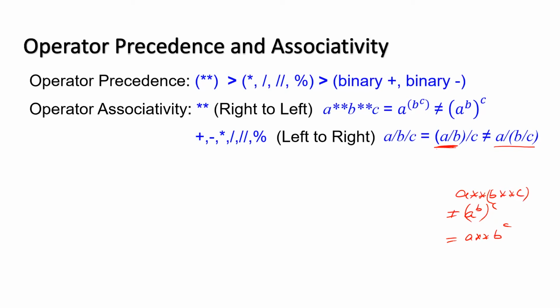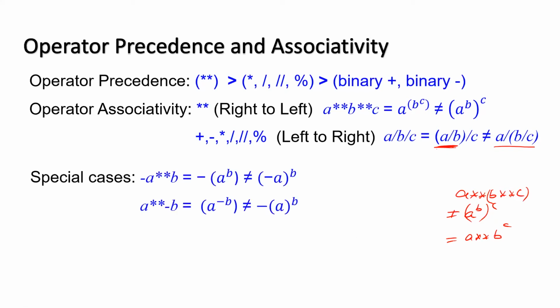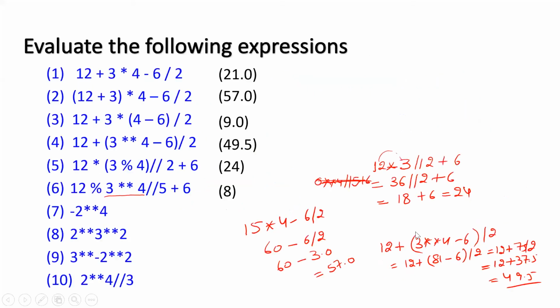One more thing you have to take care of. This is a special case, minus a raised power b. Minus a raised power b does not mean negative a raised power b. It actually means negative of a raised power b. And a raised power minus b means that the negative will remain with b. In this slide, if anyone has any problem, any doubt, any confusion, please ask. Now we go to the previous slide where you had to evaluate the expressions. Now check that all these things are clear.